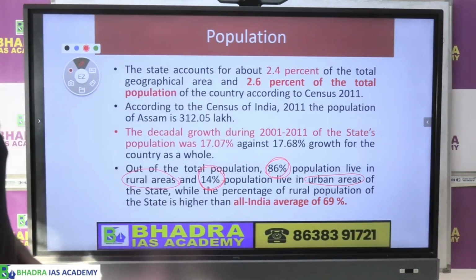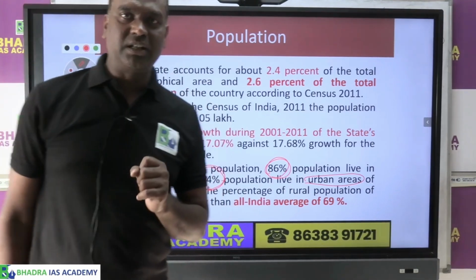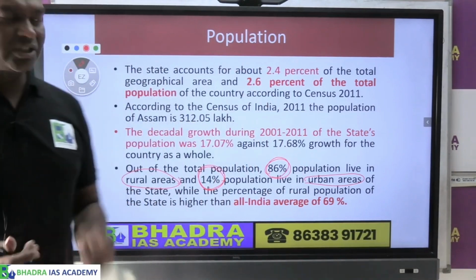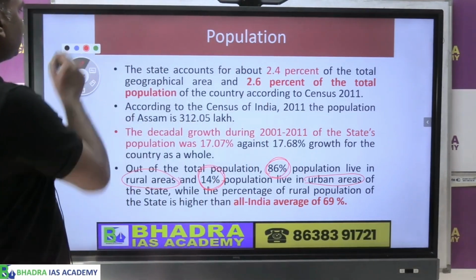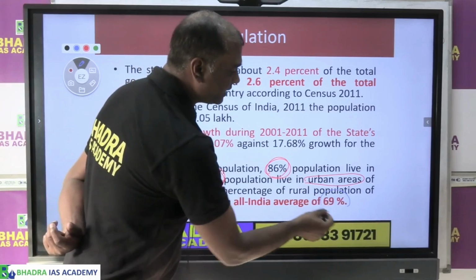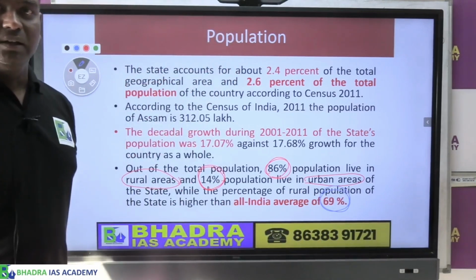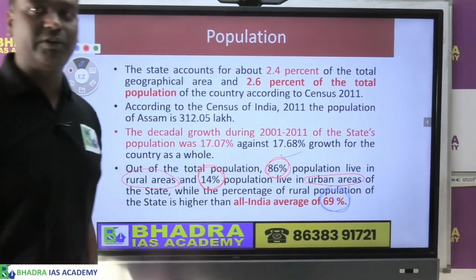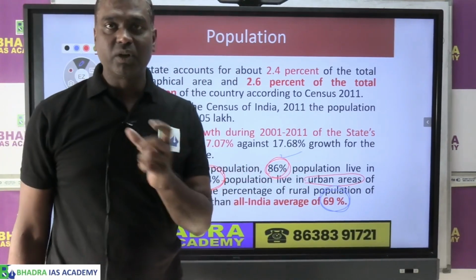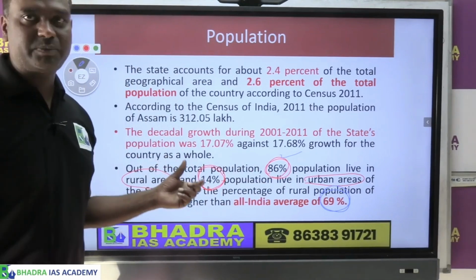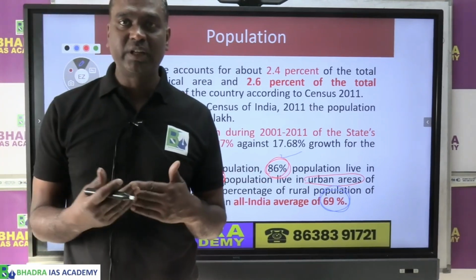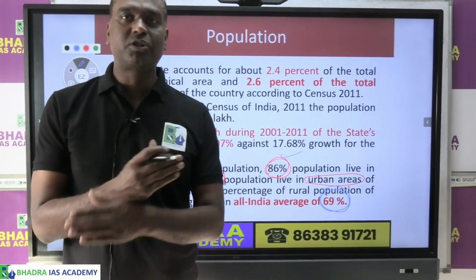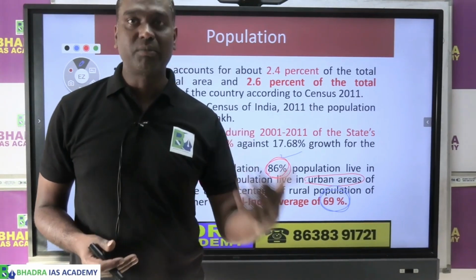So that is one basic thing. But if you look at it, Assam's rural population is greater than the national average. What is the national average? National average as given is only 69%. Whereas in Assam, we have about 86% of our population living in rural area. So that is one aspect of concern, that Assam's economy needs to move slowly from a rural economy and transform into an urban economy.